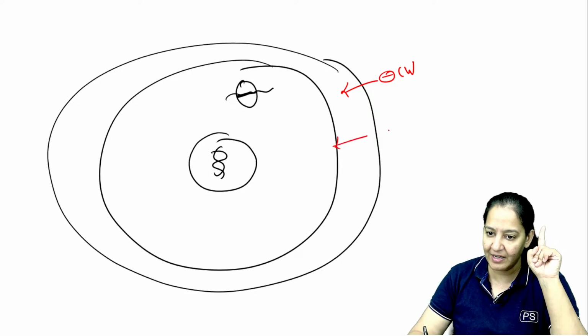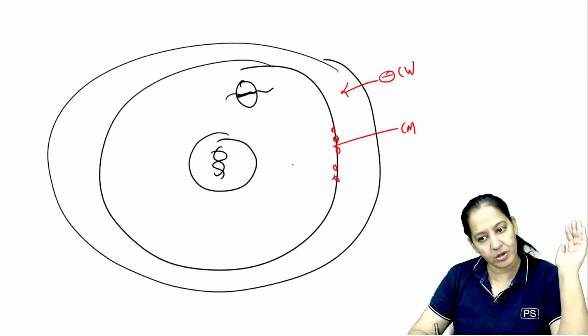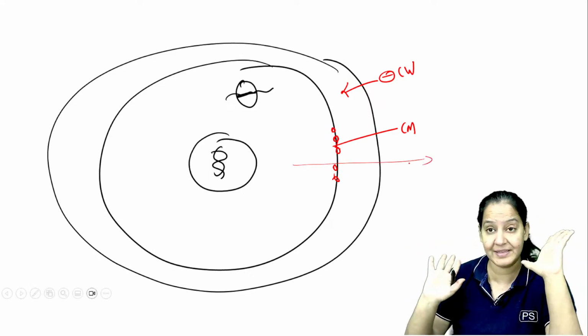The second method: I can give a drug which acts on the cell membrane and causes pores in the cell membrane, so that all the cytoplasm will leak out and the bacteria will die. So these are certain drugs that act by this mechanism.